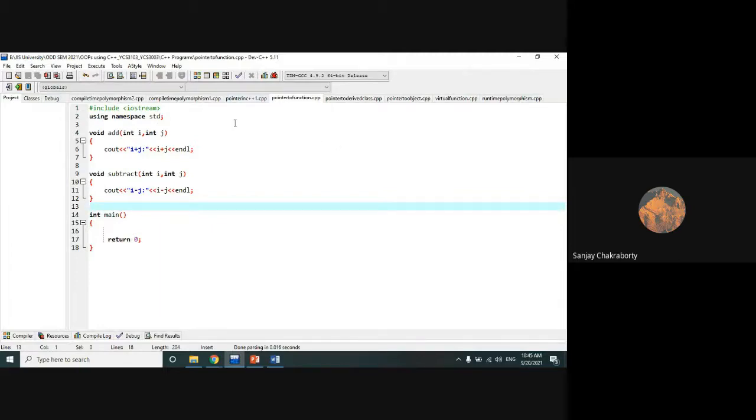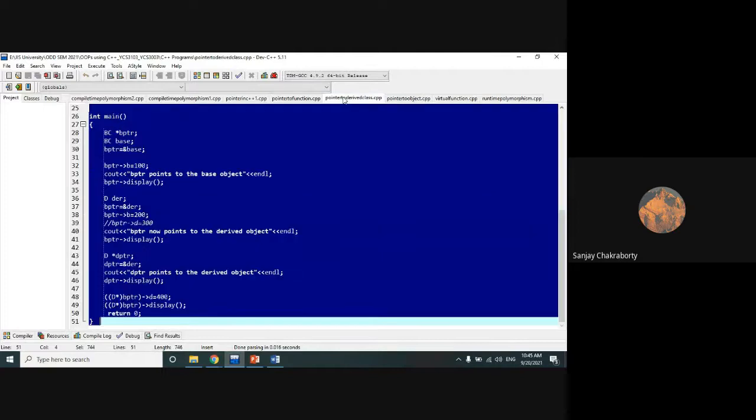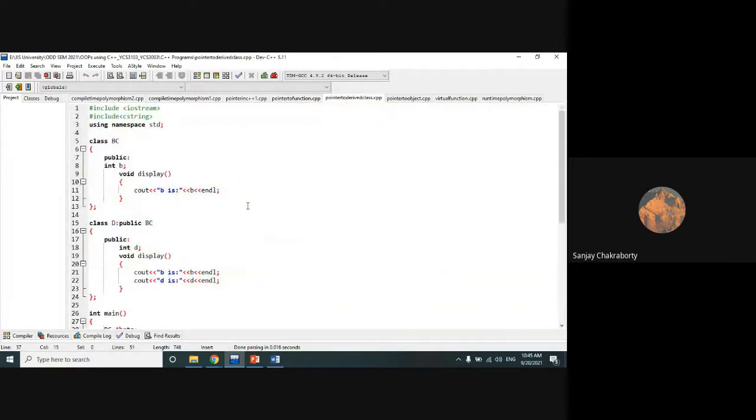So I'm just skipping this code, and I would like to go into our next concept that is also very new to you: how we can use pointers to derived classes. That means while we are using pointers in the derived class concept, in inheritance, how we can use that. Try to understand, this concept is also very important. Everyone try to understand these things. This concept is called pointers to derived class.